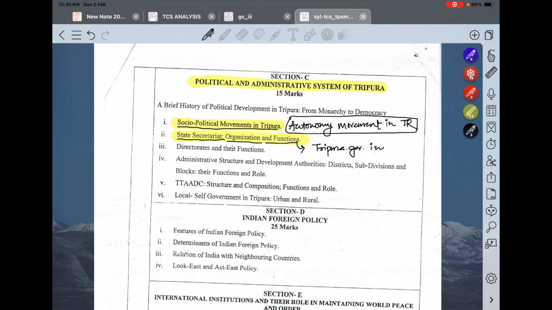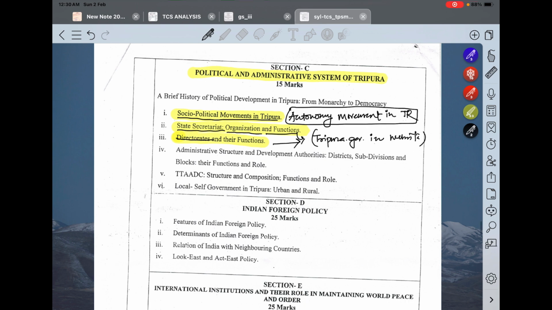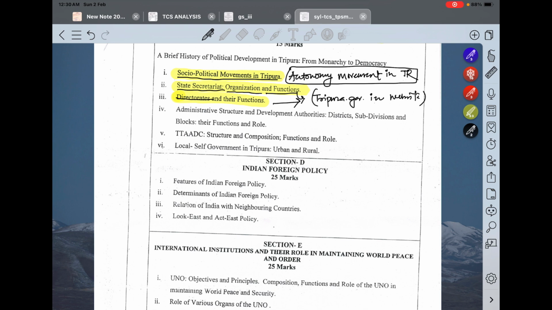Okay, everything you will get on the website itself. Next is administrative structure and development authorities, district, subdivisions and blocks, their functions and role. These also you will get on the tripura.gov.in website.